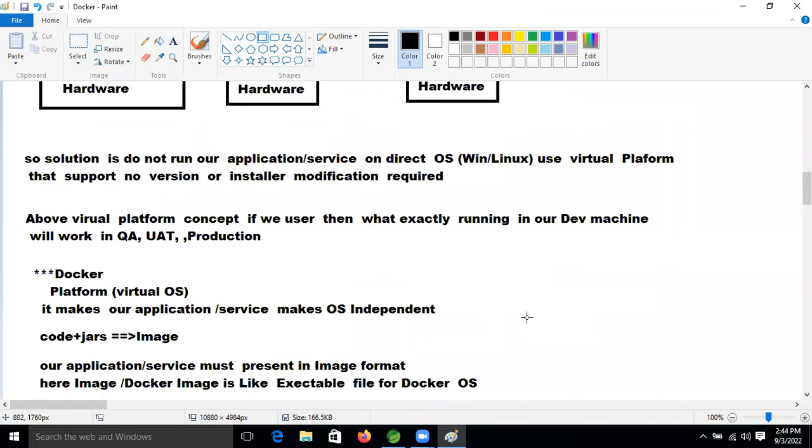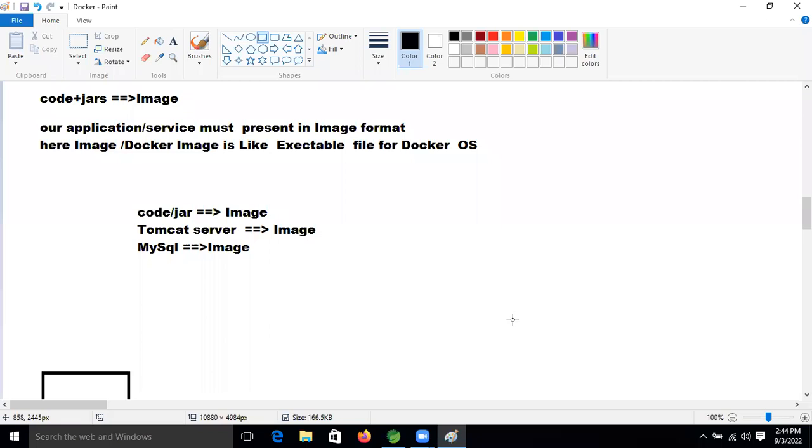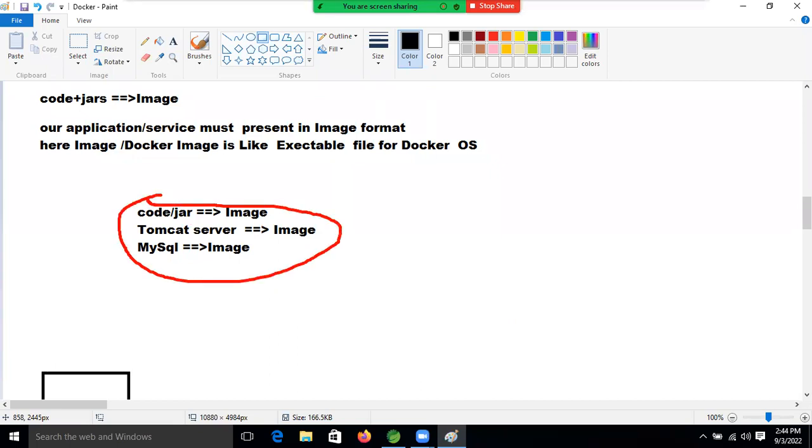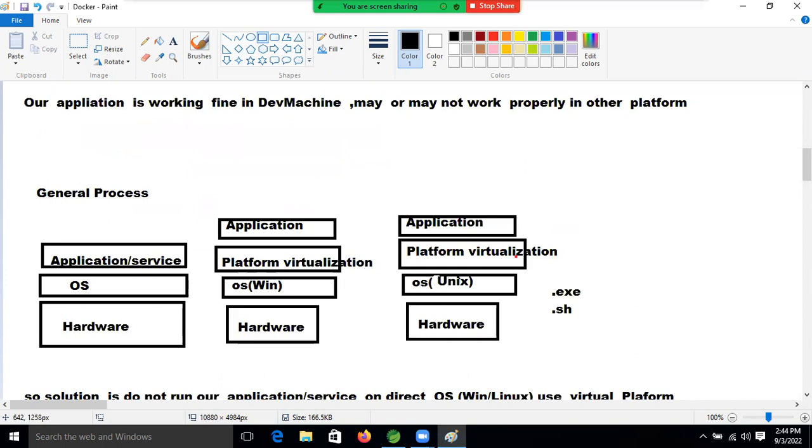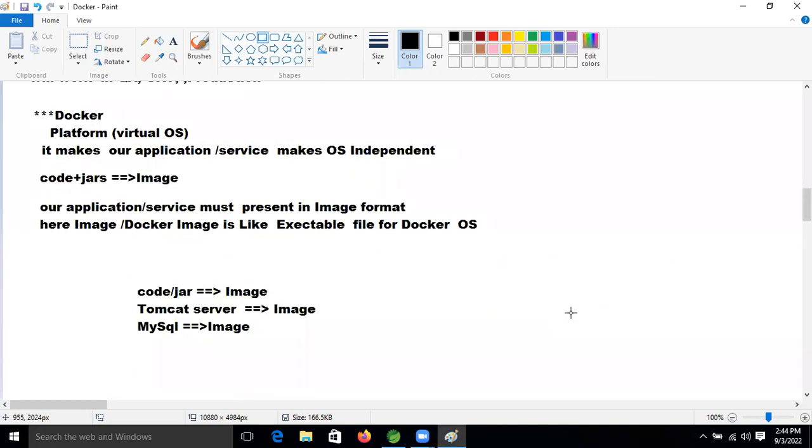Same like that, our Docker is also one operating system, a virtual operating system, and the extension of the Docker virtual operating system is nothing but image. So Docker we can understand only through the image format. Windows understands .exe format, Unix understands .sh, and our Docker understands image. Clear?